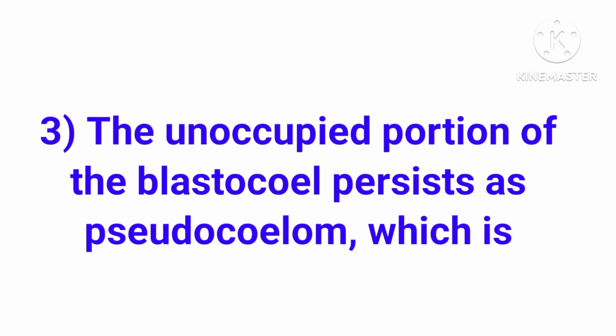The which portion, unoccupied portion of the blastocoel persists as which coelom, pseudocoelom, which is filled with which fluid, pseudocoelomic fluid.